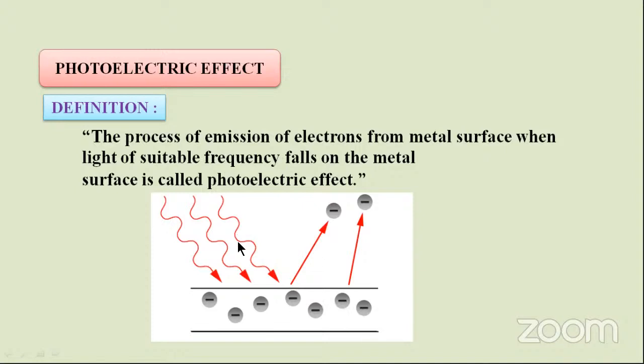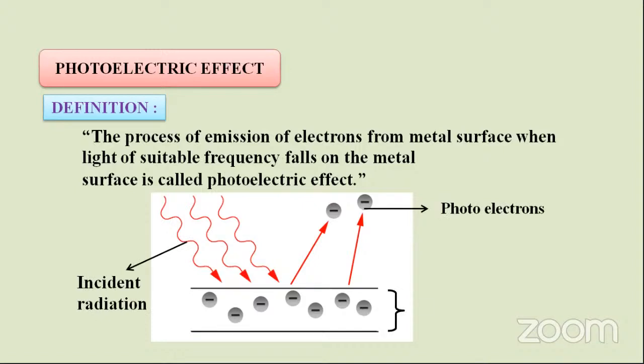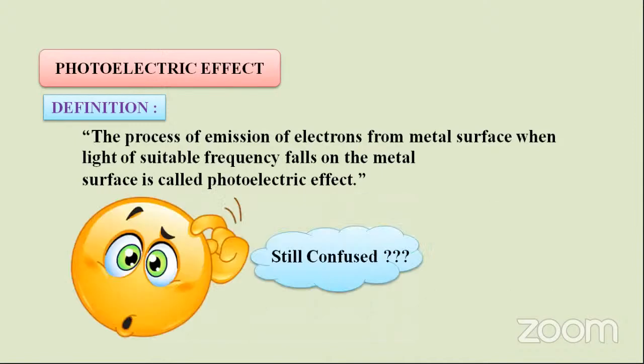By grasping these photons, these electrons get excited and are emitted by absorbing external energy. This phenomenon is known as the photoelectric effect. This is the incident radiation, these are the photoelectrons, and this is the alkali metal surface.